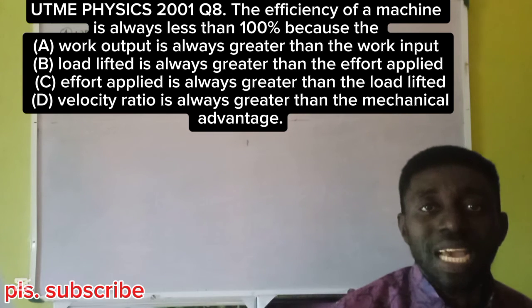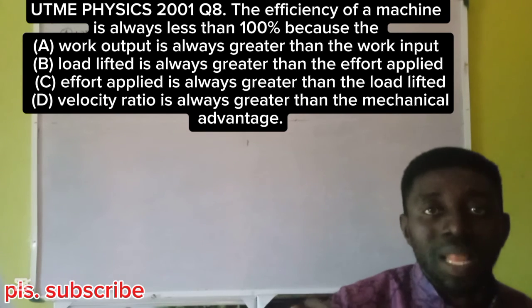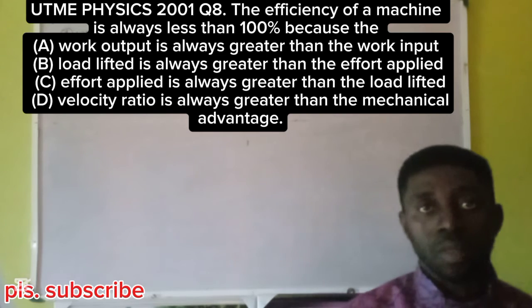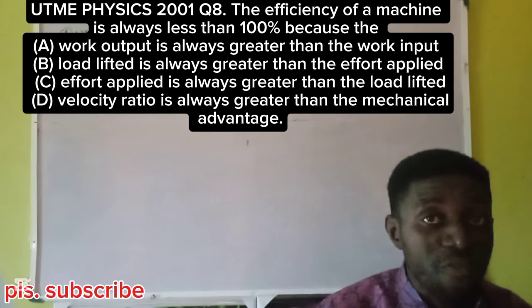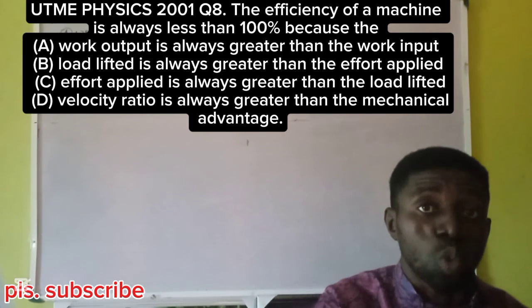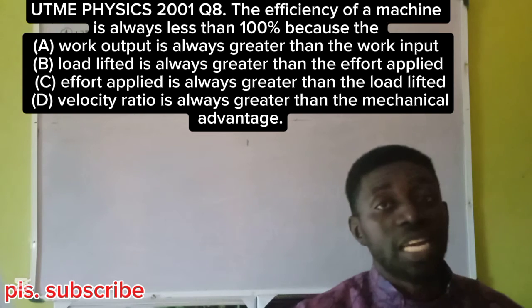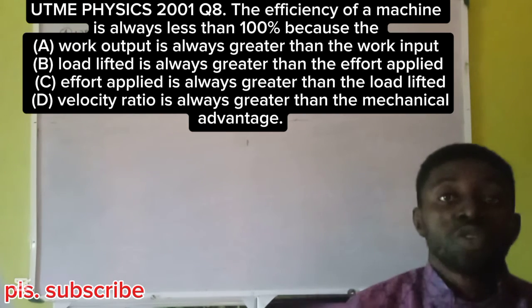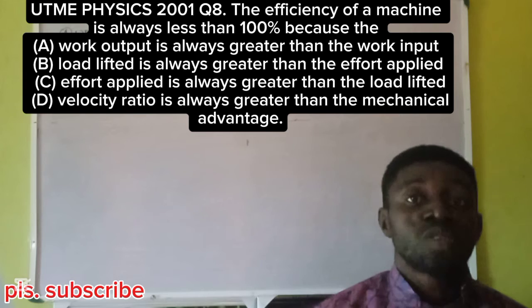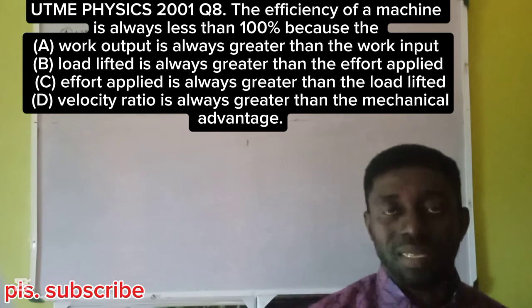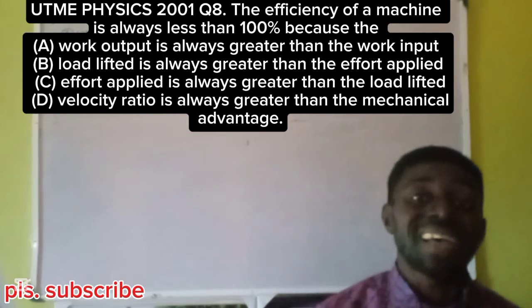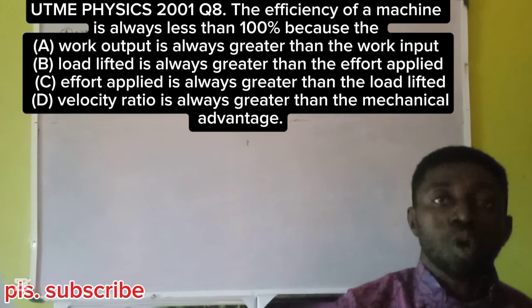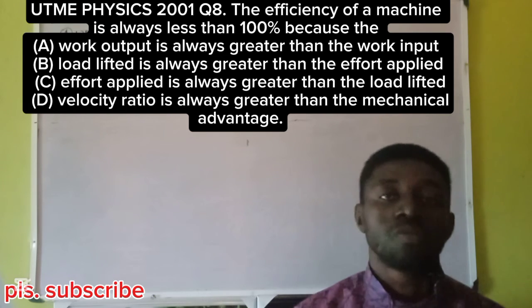The engine will not utilize all the energy from the petrol into useful mechanical energy. The engine cannot convert all the energy in the petrol into useful mechanical energy, or motion, or movement. Some must be wasted through the exhaust pipe. Some will also be wasted as sound. Some will also be wasted as what? Heat. So no machine has the ability to convert its work inputs completely into work outputs.